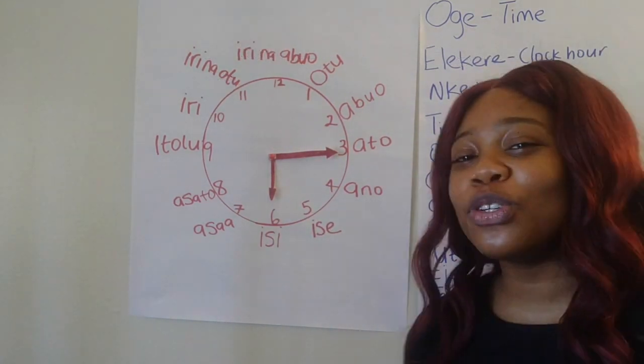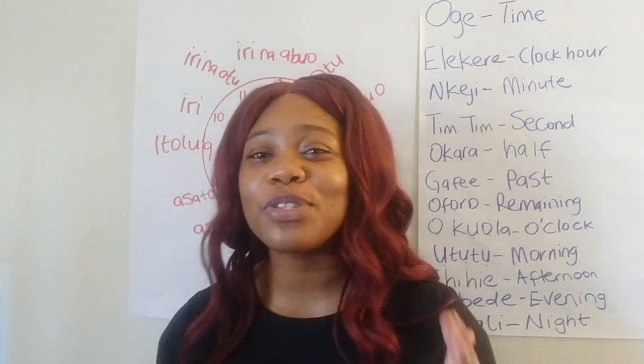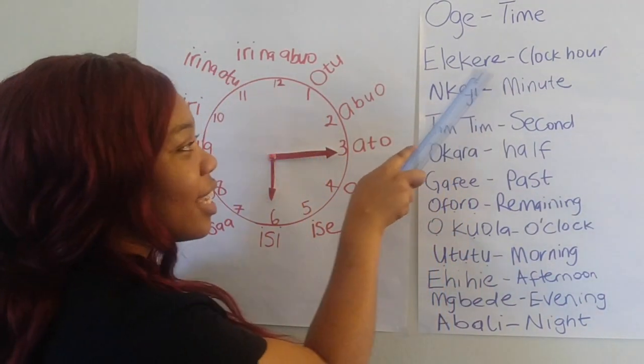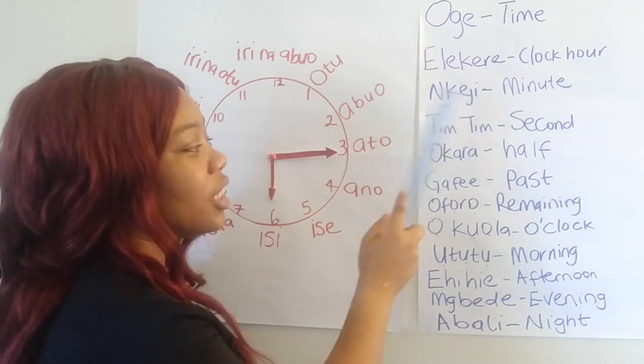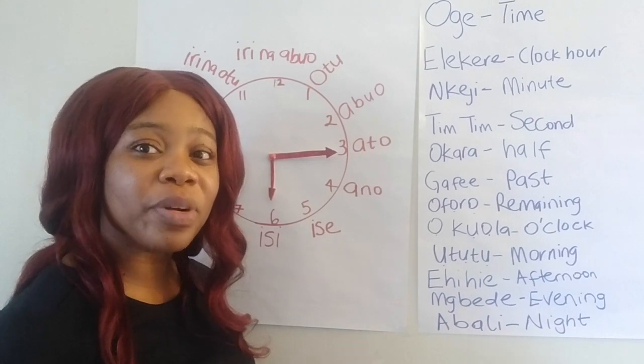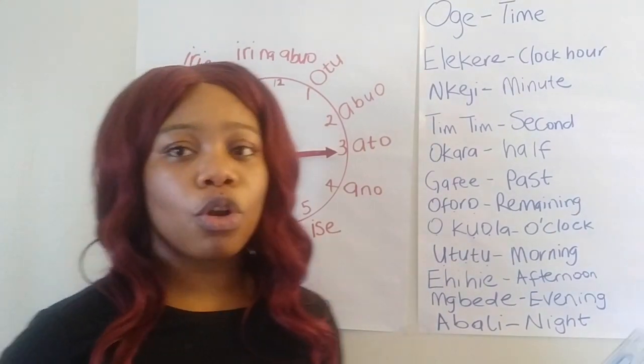Remember, for you to differentiate the numbers you're saying, you have to put the words elekere, nkeji in front of the numbers first. So it's 2 o'clock.